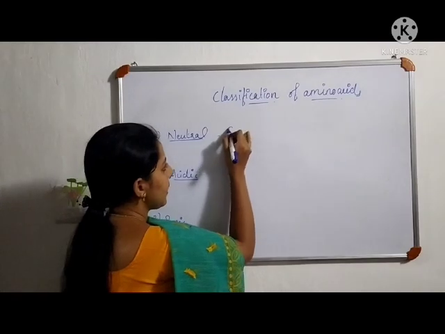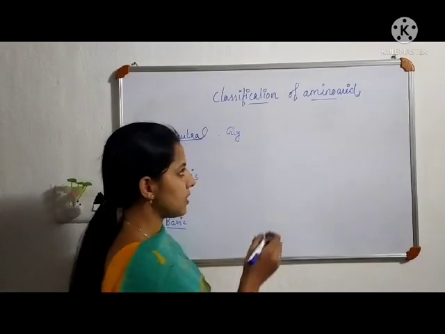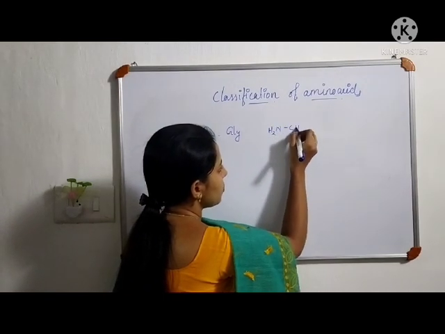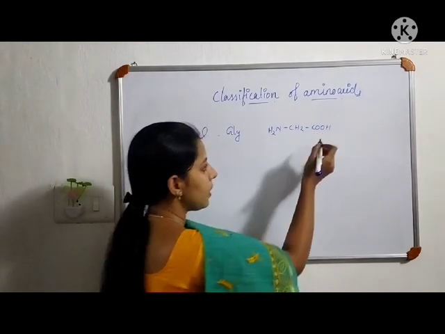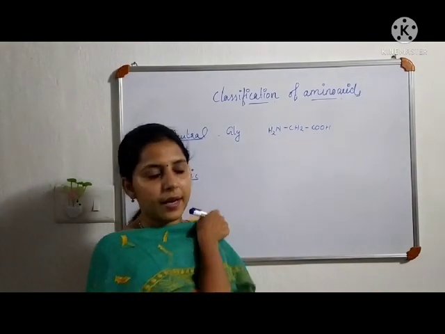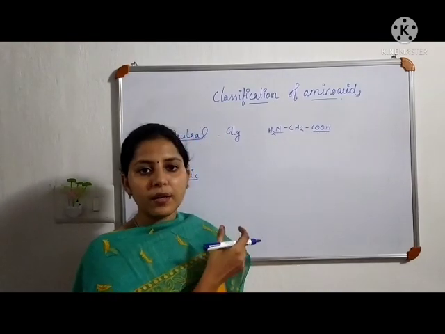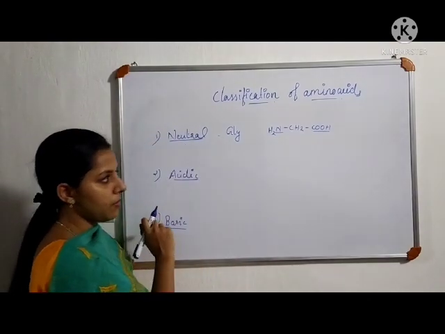For example, glycine. In glycine, the side chain is a hydrogen, therefore its structure will be NH2-CH2-COOH. Here there are equal numbers of carboxylic acid groups and amine groups, only one carboxylic acid group and one amine group. So an equal number of amine groups and carboxylic acid groups corresponds to a neutral amino acid.